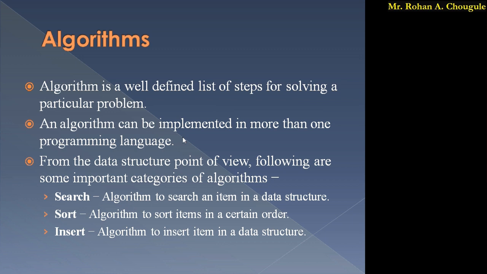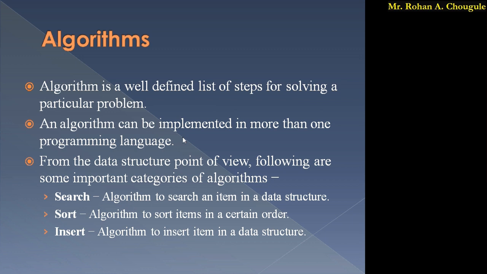The searching category. As we have already said, it is searching. What do we mean by searching? We simply search for an element which is present in that data structure. So this is one of the categories of algorithm: search. Search category algorithms search for an item in a data structure.